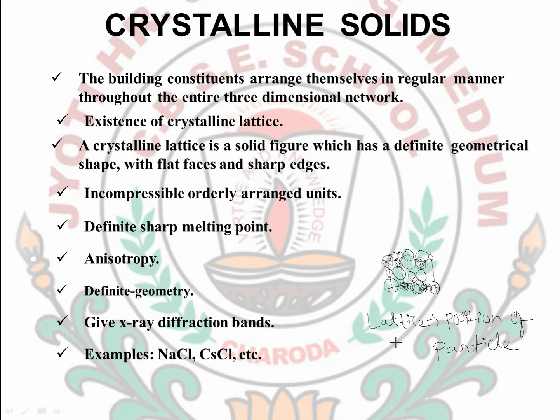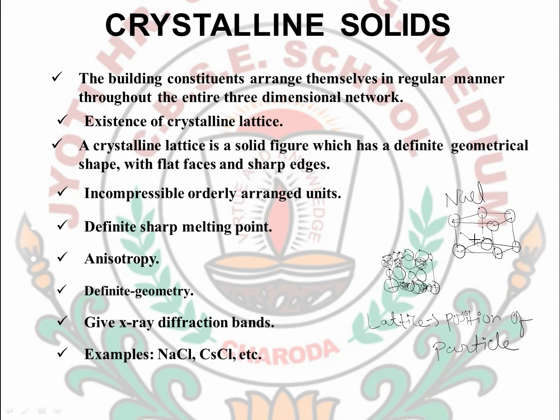And when I say lattice structure or crystal lattice, it defines the structure formed by the particles in three-dimensional shape. For common salt, that structure is like that of a cube. The lattice of NaCl is cubical in shape.